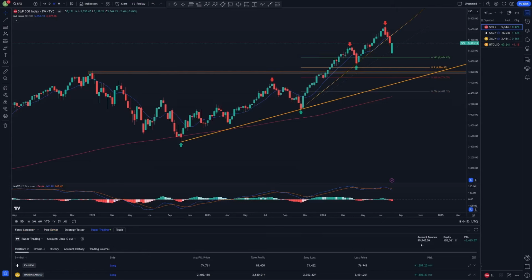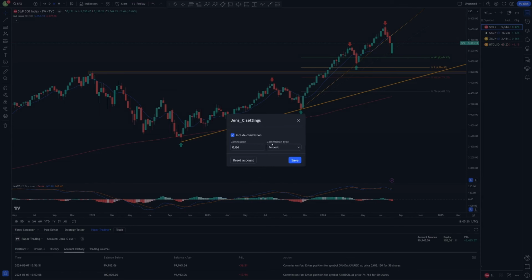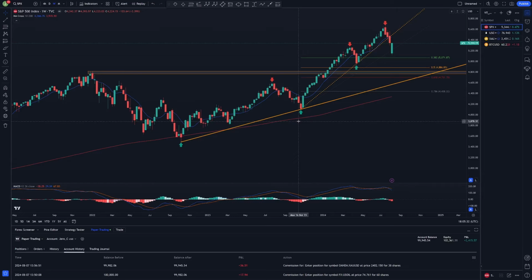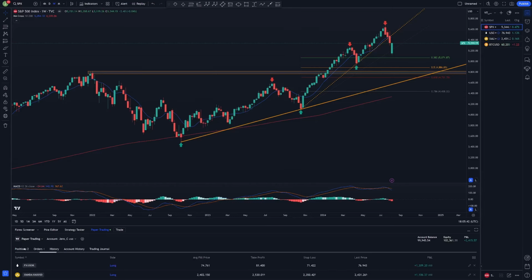The account balance I set to 100,000 US dollars. That is not the amount I'm trading with in real life, because I use IC Markets, and IC Markets is not available on TradingView as a broker. I like this platform to have an overview over the markets and price movements, and it is ideal to show you my trades so you can see really what I have done, when I have done it and what the cost was, because I also set a fake commission so that it's more realistic. I also don't want to show you the amount of capital I'm trading with, because that's the wild internet and not everybody has to know everything. So that's my account all set up.